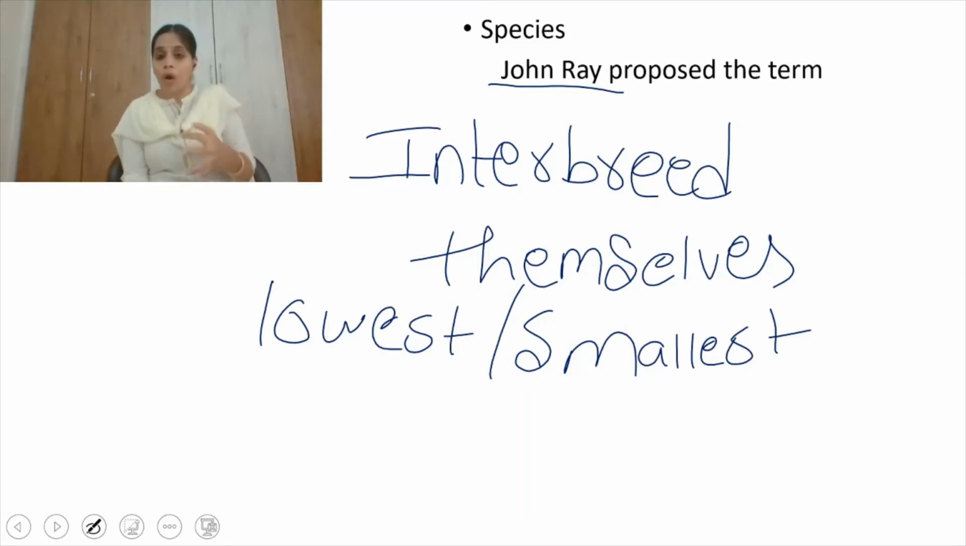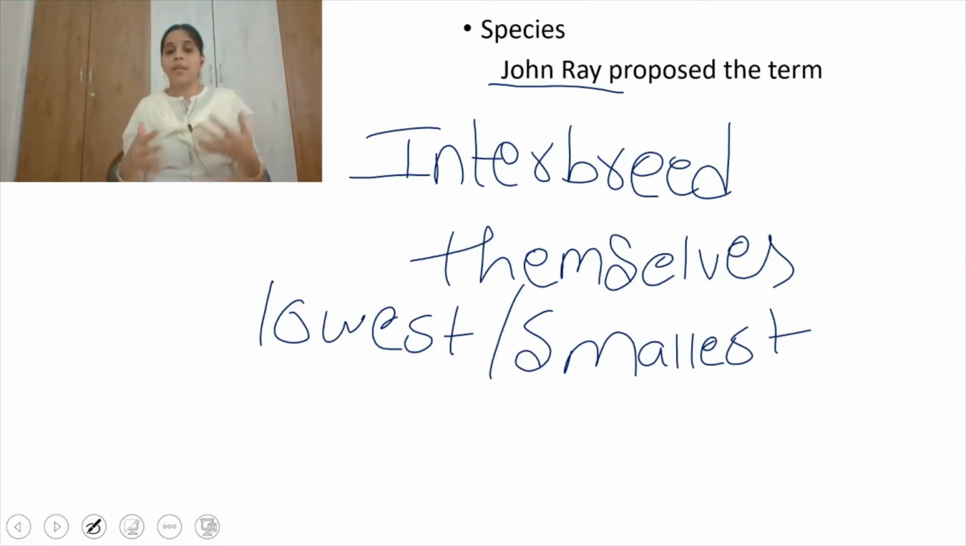There are some organisms which can reproduce only by a sexual mode of reproduction. But generally, the definition of species means what? These are the group of organisms which can interbreed themselves and give rise to their offspring. Linnaeus proposed that species are static, that means they do not produce any changes.